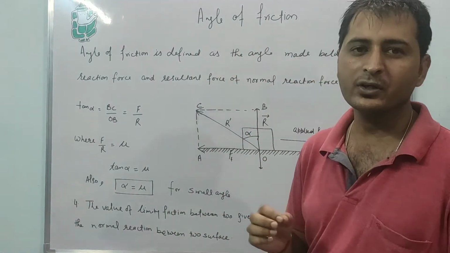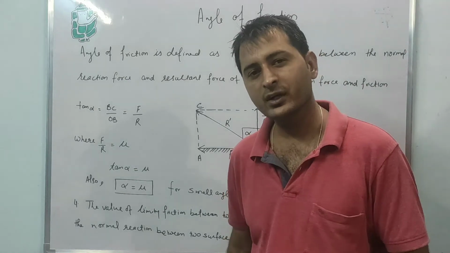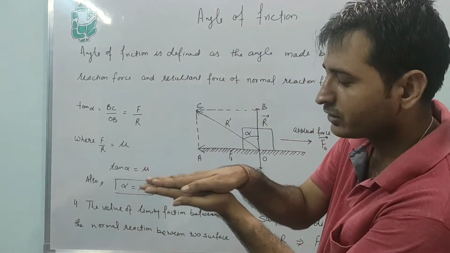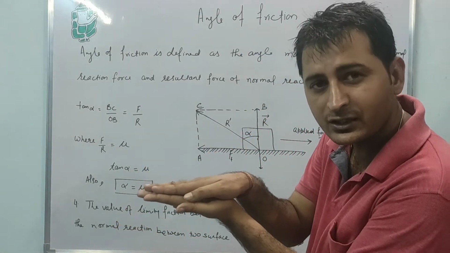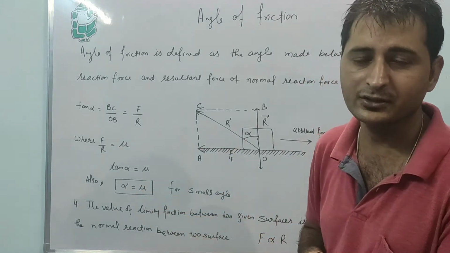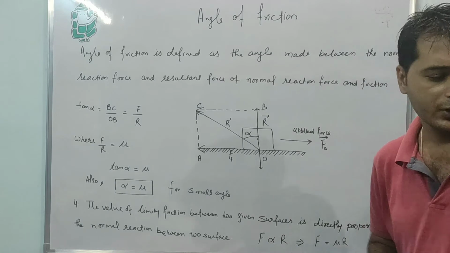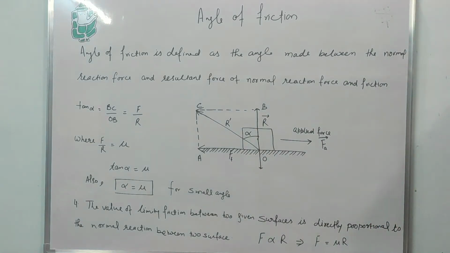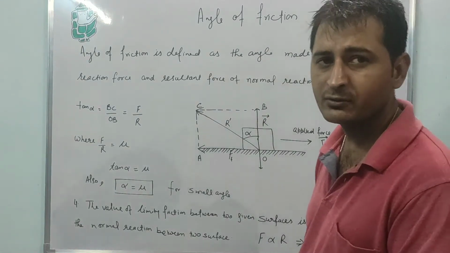So first of all, what is friction? Friction is an opposing force when two surfaces come in contact with each other. It is set up in the opposite direction. Second thing is the basic laws of limiting friction.